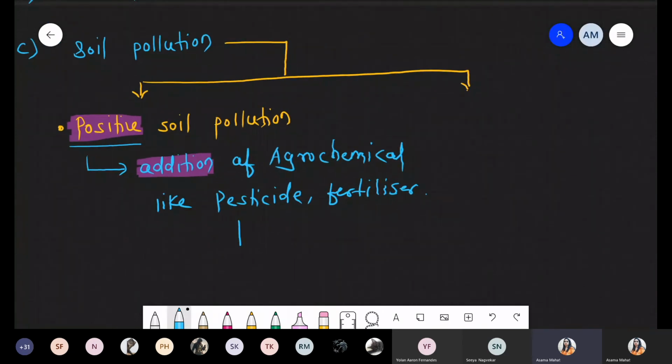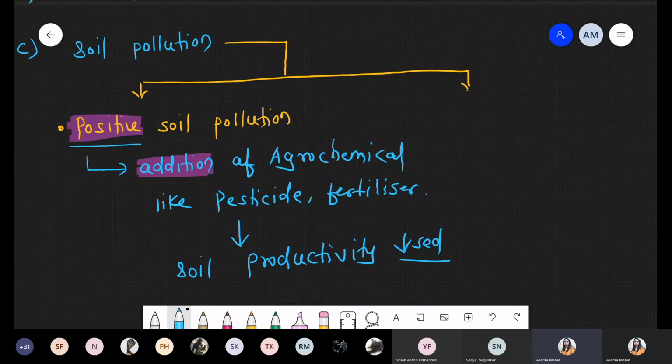And due to such type of addition of that agrochemical, we can say that the soil productivity gets declined. It declines, or simply we can say it decreases. So that's why such type of pollution is called positive pollution, due to addition of agrochemical material like pesticide and chemical fertilizer. Have you got this point, why we are using positive soil pollution? Please, if you have any doubt, ask me. Positive matlab aisa nahi ki something is having beneficial part. No, positive means we are using this word for the addition.